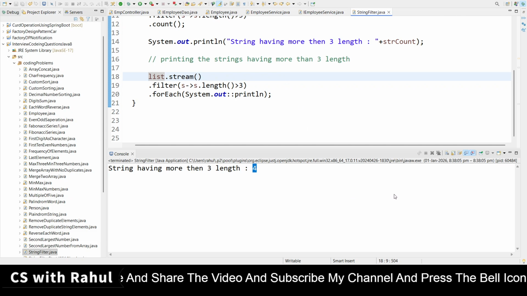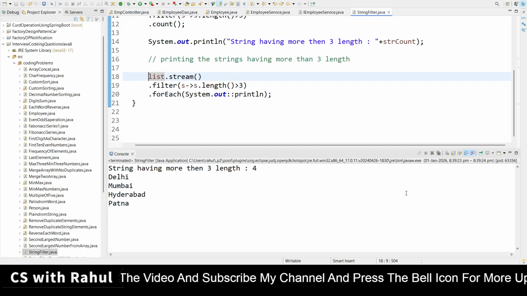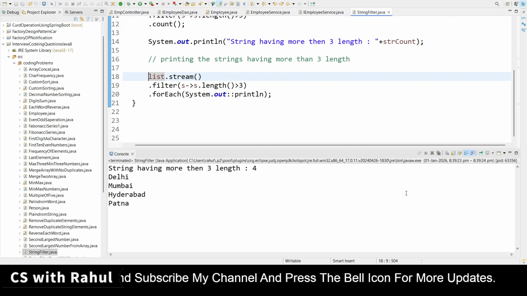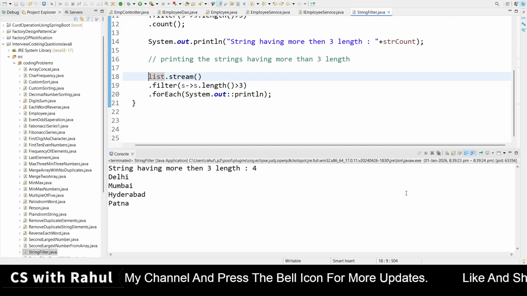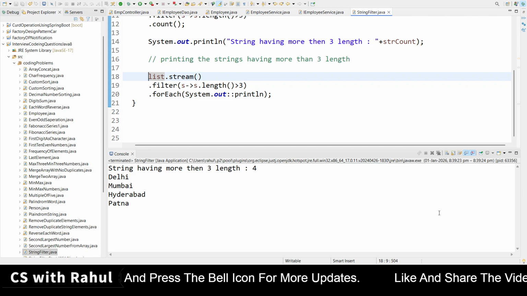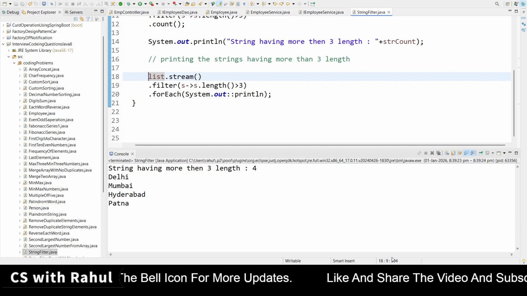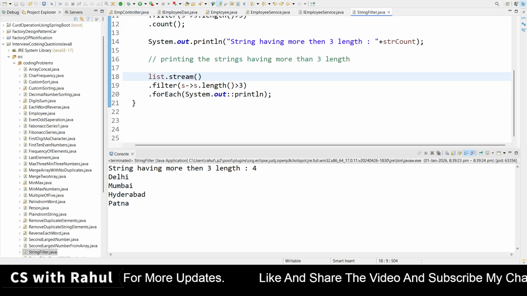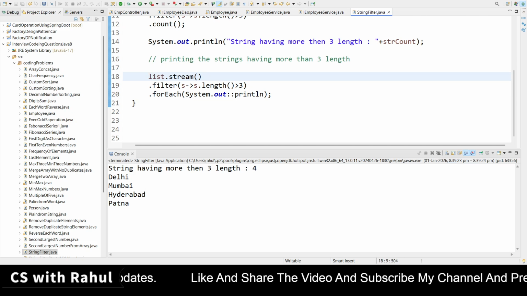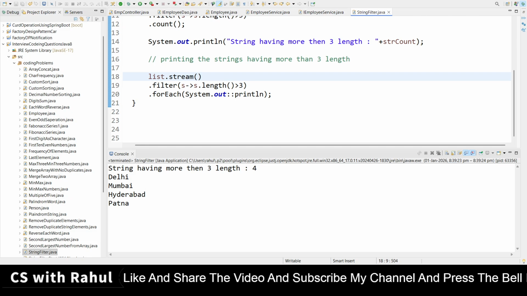Let me right click, save as, and run as Java application. Now you can see the elements also: Delhi, Mumbai, Hyderabad and Patna. So this is an important question, and mostly this type of question the interviewer asks. Now guys, another question we will see.